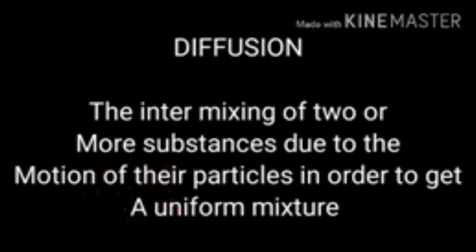After some time, we can observe that the reddish brown vapors of bromine spread out into the upper jar. This mixing is called diffusion. What is diffusion? Intermixing of two or more substances due to the motion of their particles, to get a uniform mixture.